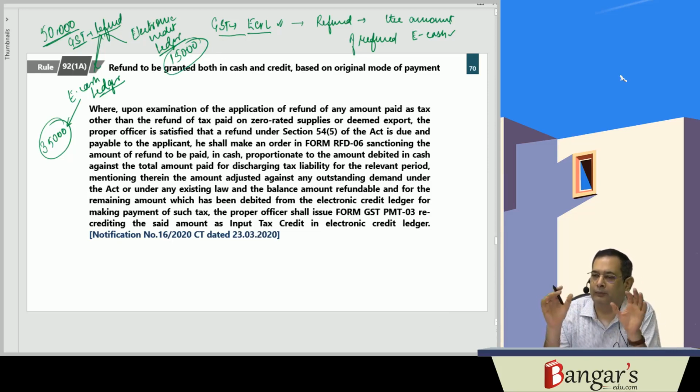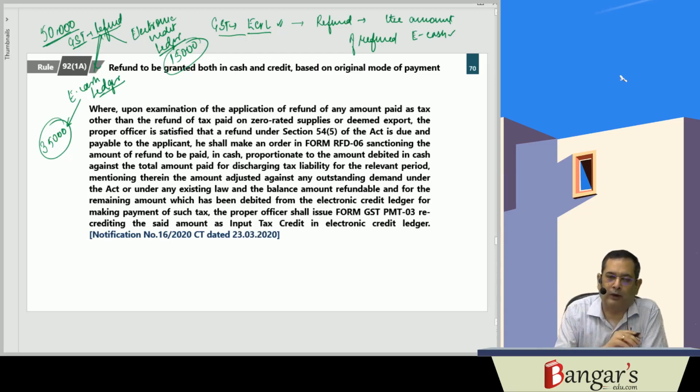So depending upon the original mode of payment, the refund will be granted to the concerned person, and the amendment has been introduced by notification number 16/2020 dated 23/3/2020.